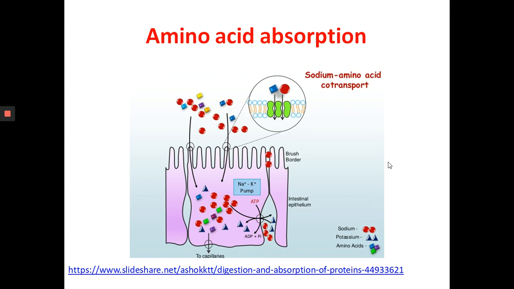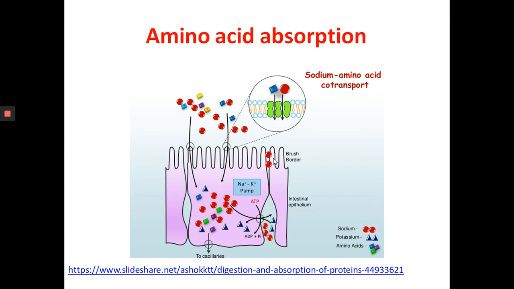Absorption of amino acids is mainly carried out by intestinal epithelial cells through active transport. These intestinal epithelial cells are highly polarized. The two ends are different in their charges and function, with the apical plasma membrane facing the intestinal lumen.